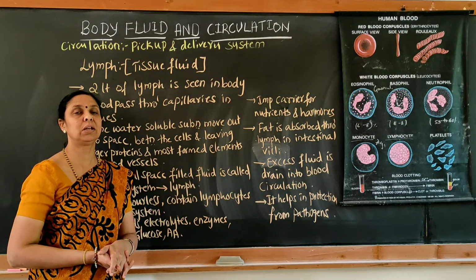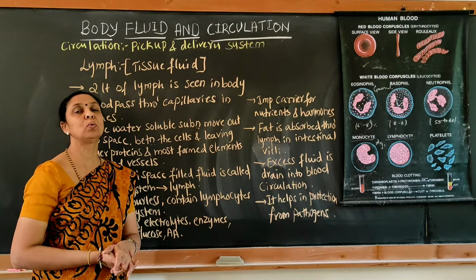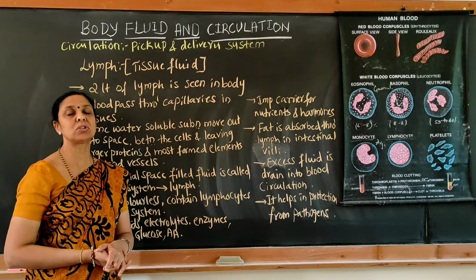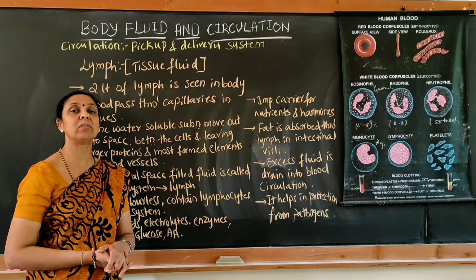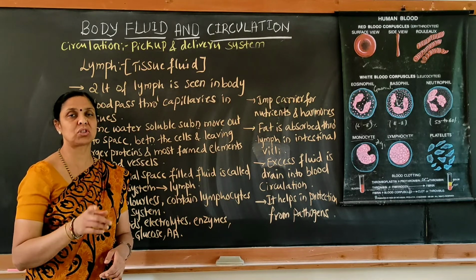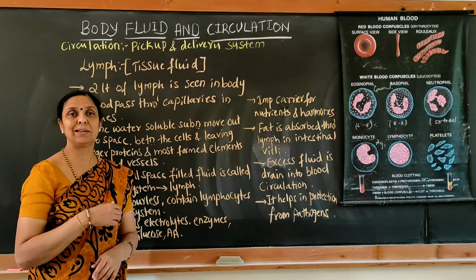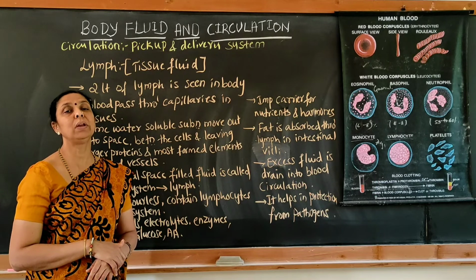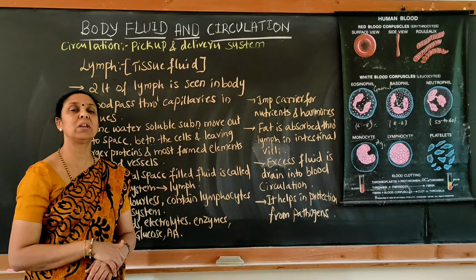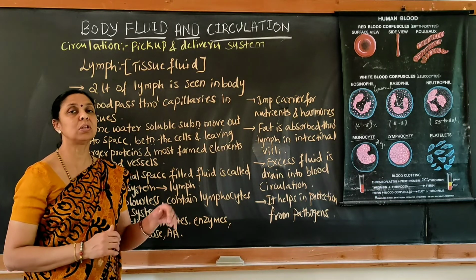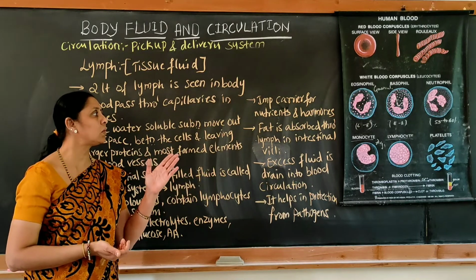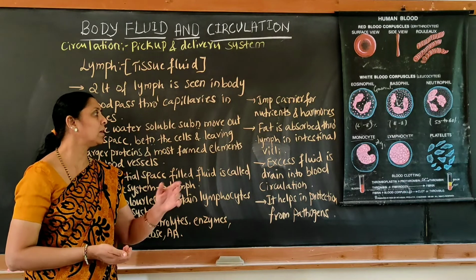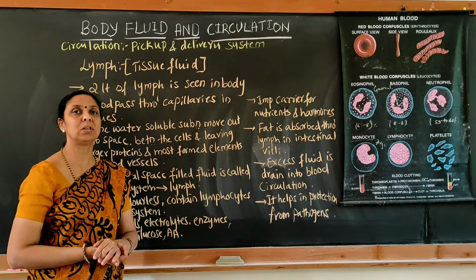You have already dealt with the digestive system in earlier school levels, where in the small intestine we see villi-like structures, the folds, which are beneficial in absorbing fat. Okay. So the lymph not only helps in carrying nutrients and hormones, but also helps in absorbing the fat present within the cells.